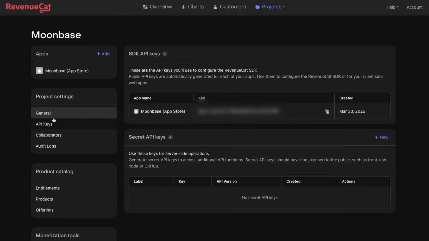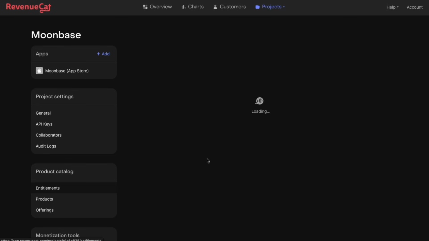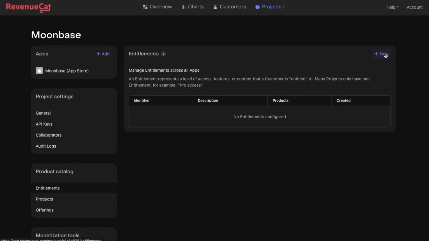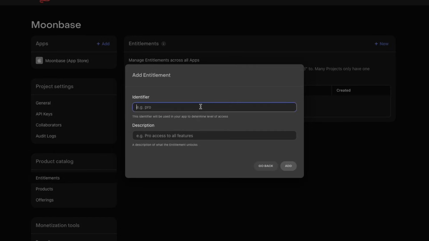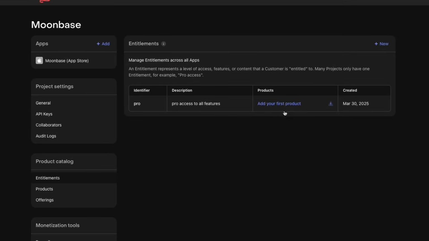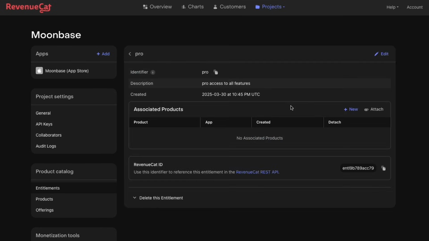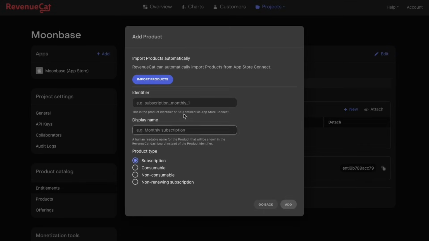Awesome. And coming back to our RevenueCat, if I go to the entitlements, we have to create our first entitlement. So what this means is giving people access, right? So I'm going to call it Pro. And the description is just Pro access to all features. And let's add our first product.